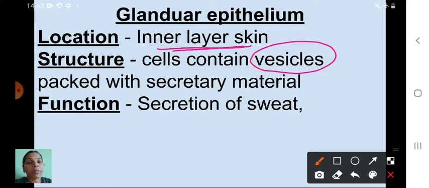Okay, so packed with secretory material. And what is the important function of this epithelial tissue? Secretion of sweat. Okay, next one is